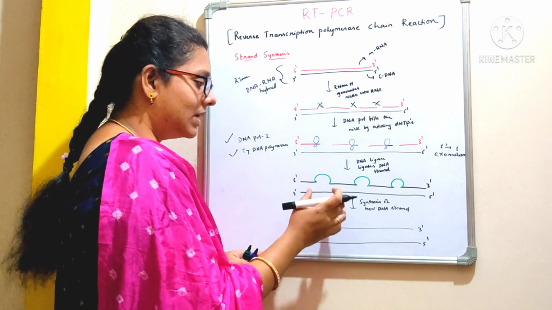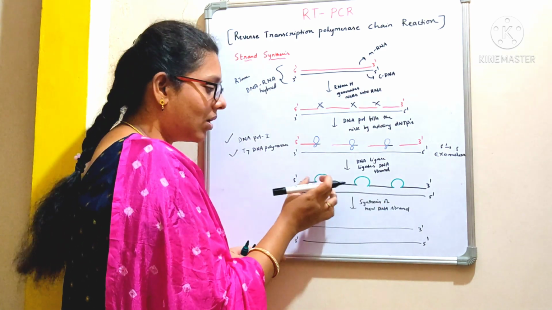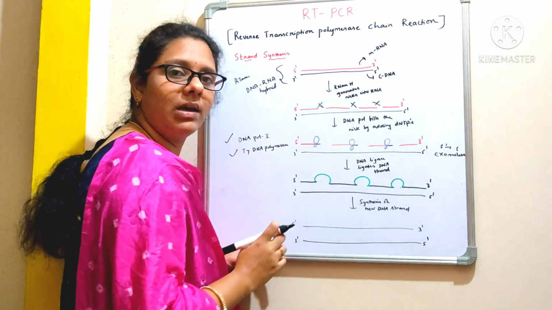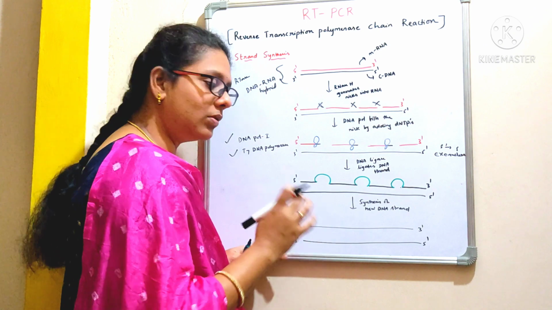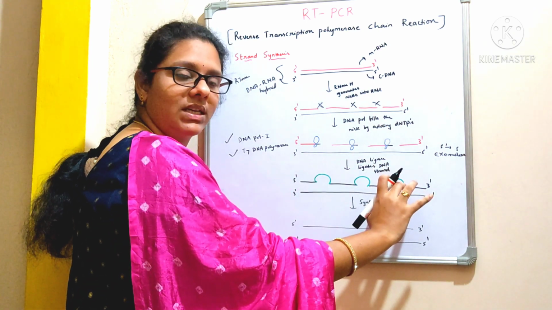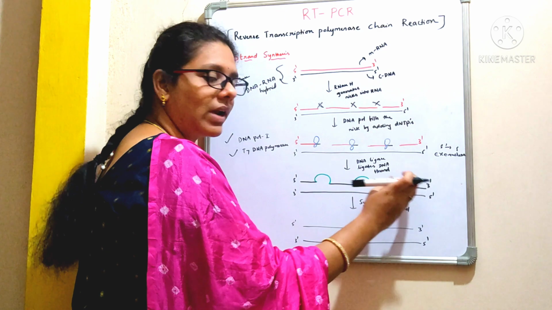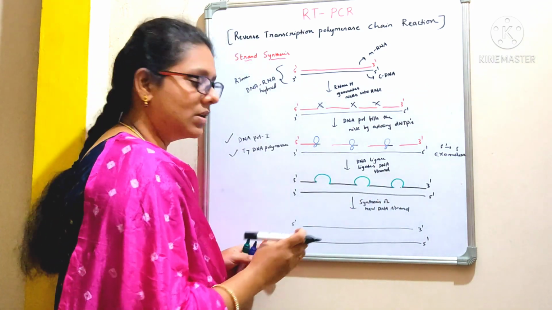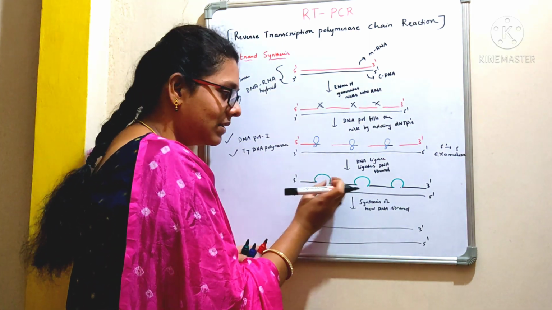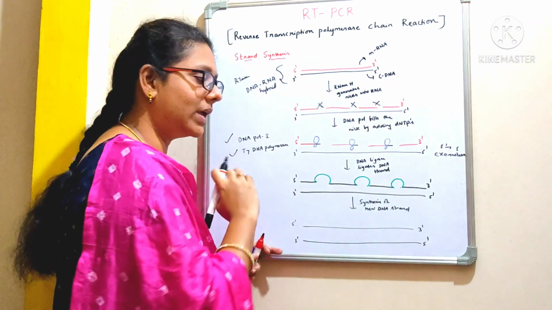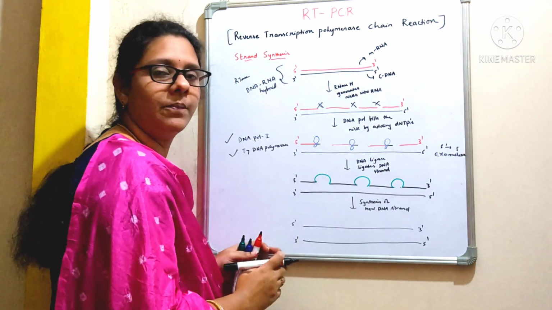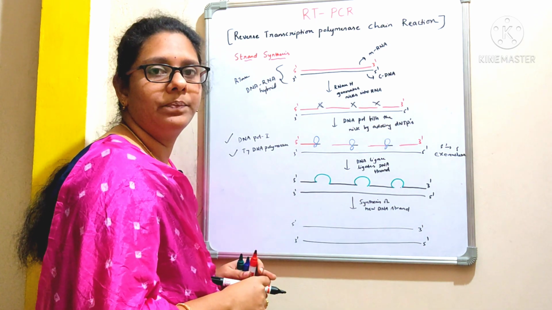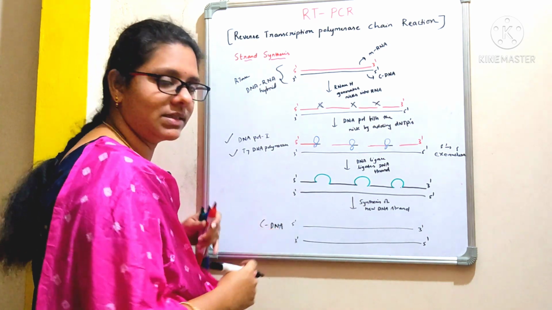So in the next step, DNA ligase will come into action. We already have DNA fragments over here that have been synthesized with the help of DNA polymerase 1. Now, to form a complete stretch of the cDNA, we need to join these adjacent fragments, right? So for that reason we use an enzyme called DNA ligase. This DNA ligase will join these adjacent DNA fragments, forming a complete stretch of cDNA. So here at the end we are going to get a double stranded cDNA. This is the cDNA synthesis.